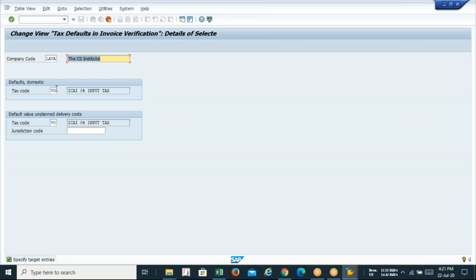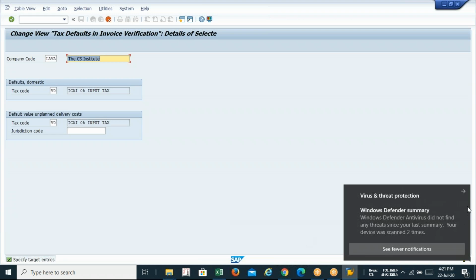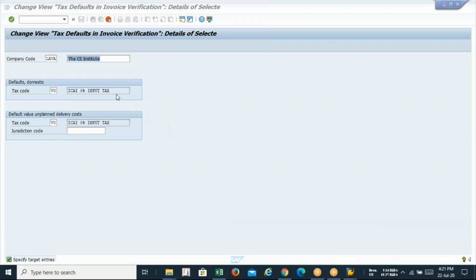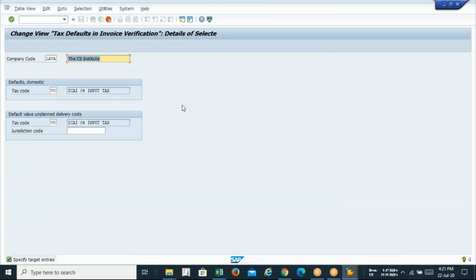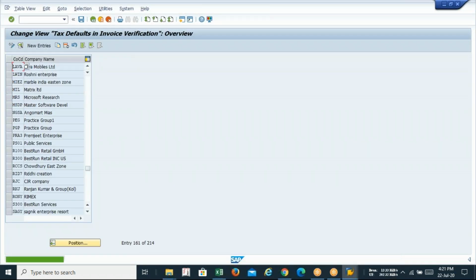Okay, so this is the part of the tax configuration in SAP FI. We'll discuss it later in class. So after selecting that, just press enter.